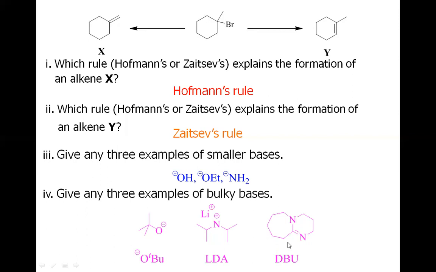And among the three, this is the bulkiest, which is called DBU, diazabicyclo undecene. This is also a bulky base, and also it is a neutral base. That is, it does not have any charge on it. We have also one more bulky base which is very common, that is called DBN, which you may call the younger brother of DBU. But as it was asked to write any three bulky bases, we just chose to write these three bulky bases.